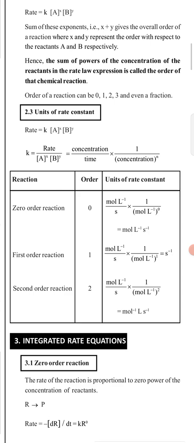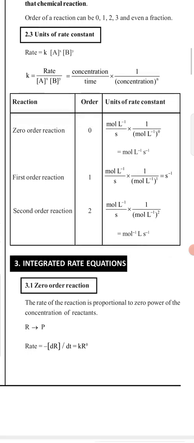This is the actual representation of how we can find the unit of the rate constant. For a zero order reaction, n will be 0. So concentration means mol per liter per second, divided by concentration to the power 0. So it will come mol liter inverse second inverse. For first order reaction, it will come second inverse. For second order reaction, if you use this formula, it will come mol to the power minus 1 liter second inverse. In general, we can write mol to the power 1 minus n, liter to the power n minus 1, second inverse. All of you please note it down: mol to the power 1 minus n, liter to the power n minus 1, second inverse. This is the unit of k for an nth order reaction.